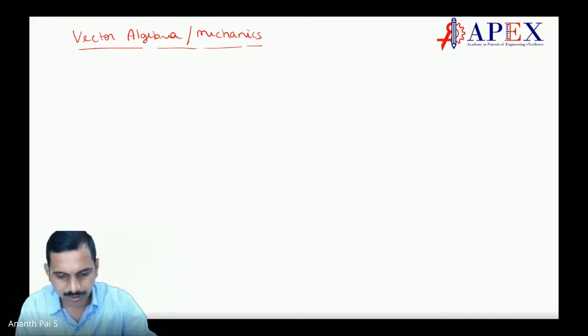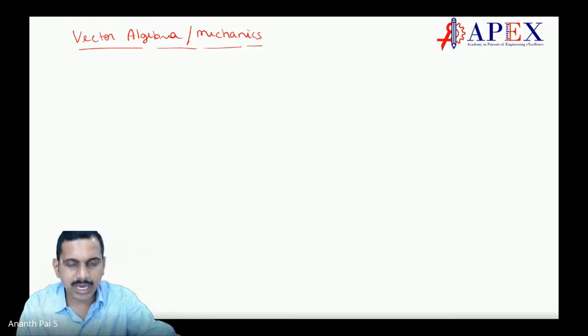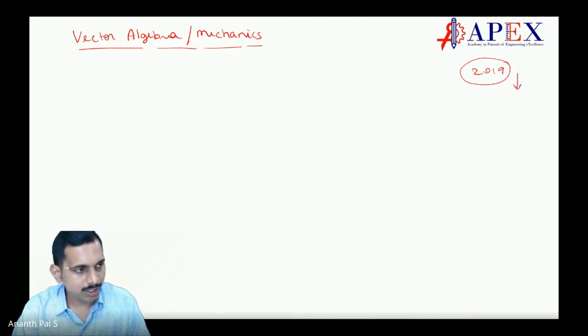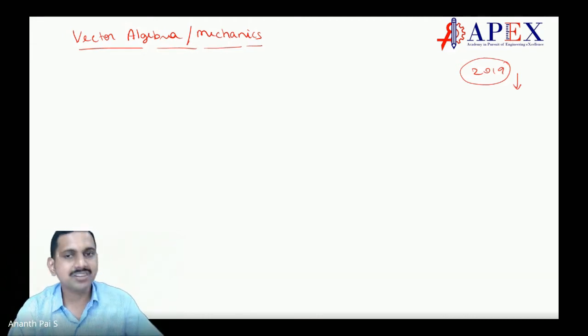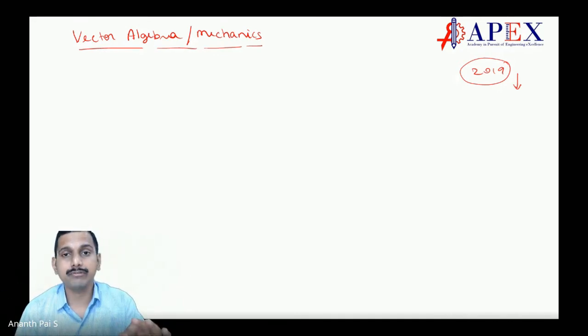Second thing is that even if it is typed, I have seen previously, I had given some printed material in 2018-19 for GATE 2019, and I saw my results had plummeted like anything. The reason why the result plummeted is that once you get written material, people don't study. They just read. There is a difference between reading and studying. When you write with your hand, you study. When you don't write with your hand, you don't study.